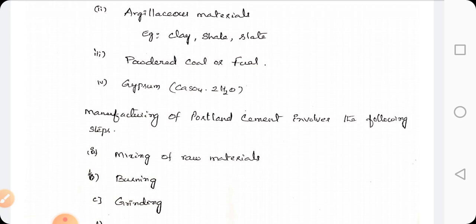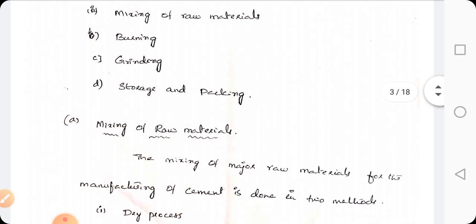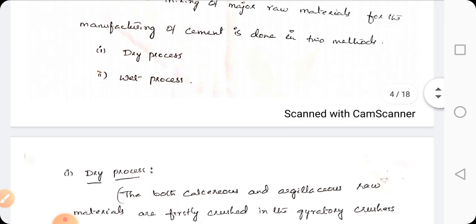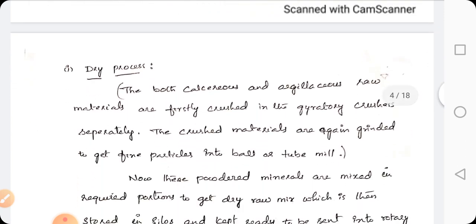Coming to the first process, that is mixing of raw materials, which is done in 2 ways. One is dry process, another one is wet process. In dry process, we have raw materials, calcareous material and argillaceous material. These two materials are crushed into fine powders in gyratory crushers and kept aside for the next process.